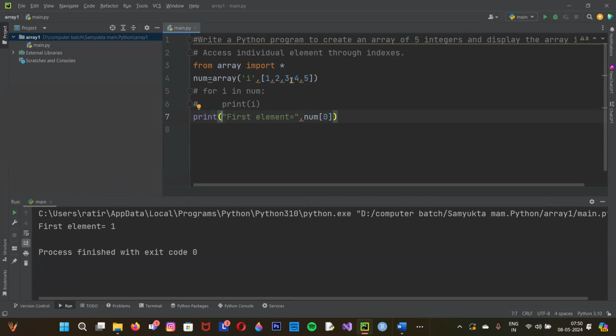If you want to call 5, then this is 0, 1, 2, 3, and 4. So we will mention here 4. You know very well that in Python the numbering starts with 0. It is showing fourth element 5. Like this, you can create the array and you can call it as per your choice.